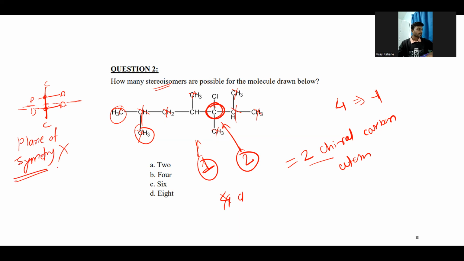And if some molecule has a center of inversion, then also that molecule is an achiral molecule. So in this one, obviously there is no center of symmetry, as well as no plane of symmetry. So this possibility gets neglected. So how many stereoisomers are possible?